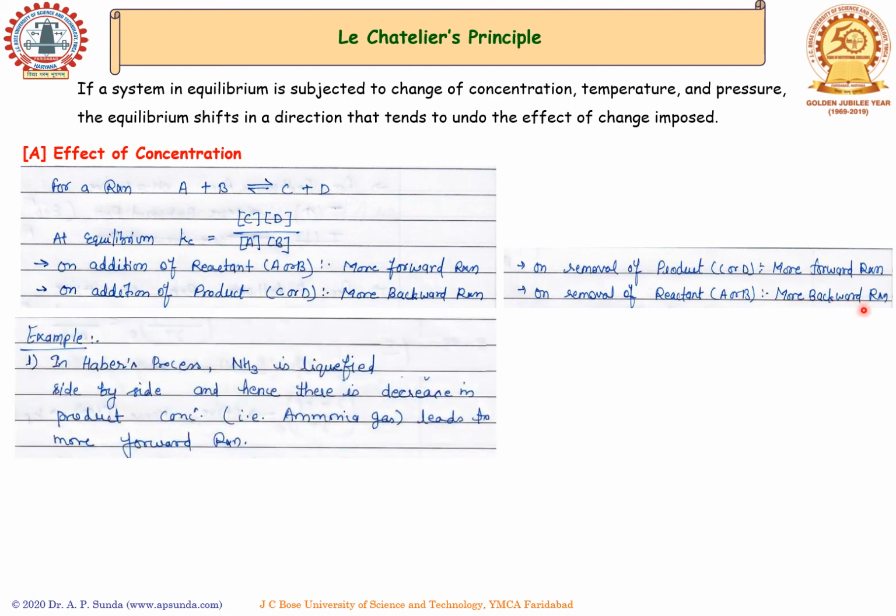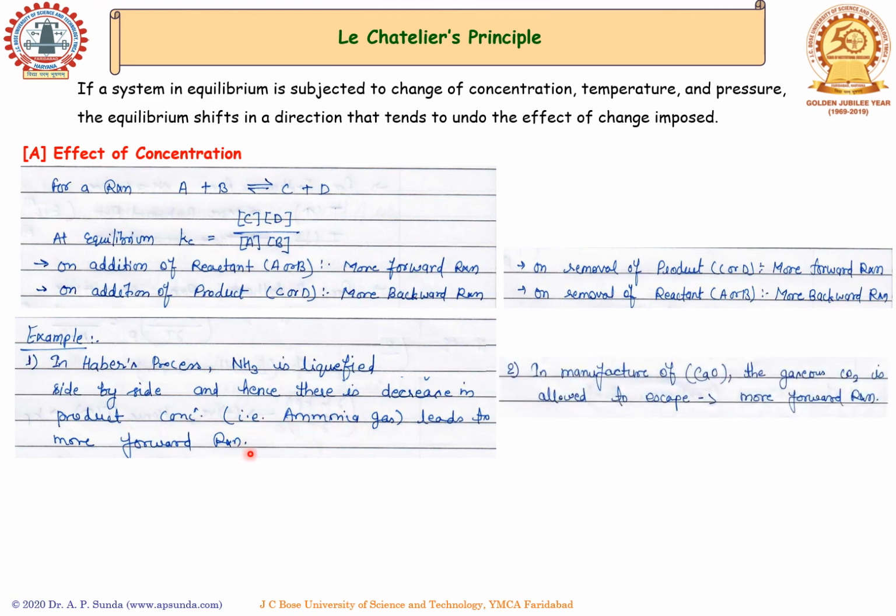Let's take an example of this one. We have a Haber process where ammonia is produced. If we liquefy the ammonia side by side, that means there is a decrease in product concentration because the product is ammonia gas. It leads to more forward reaction.